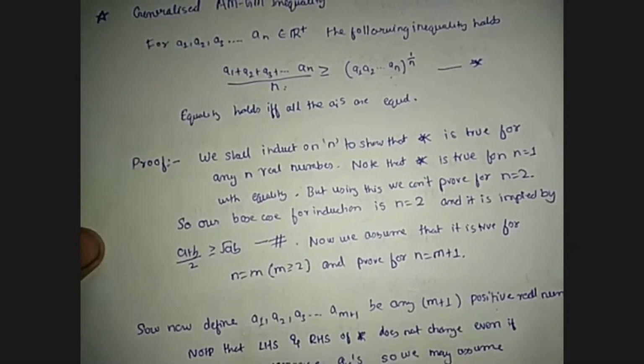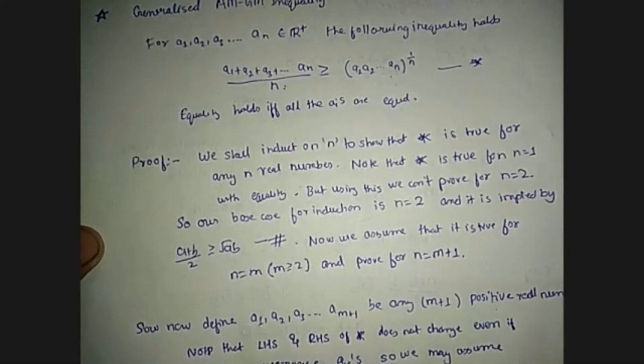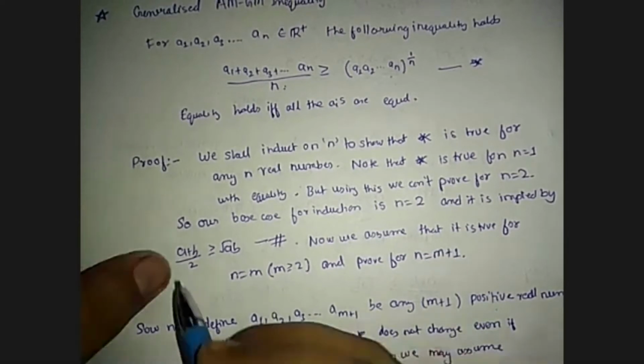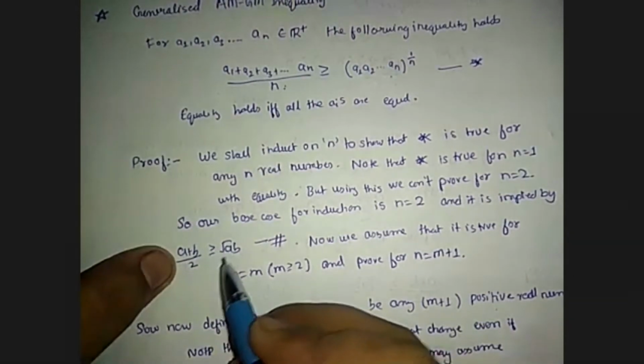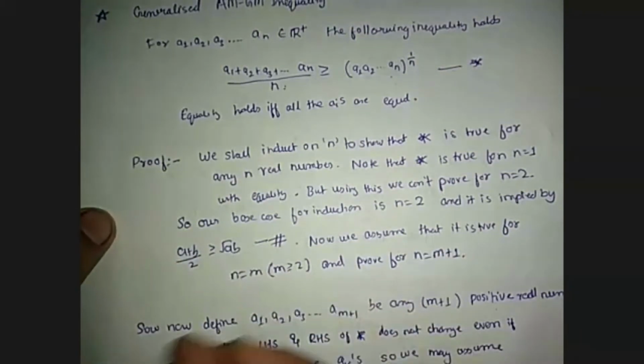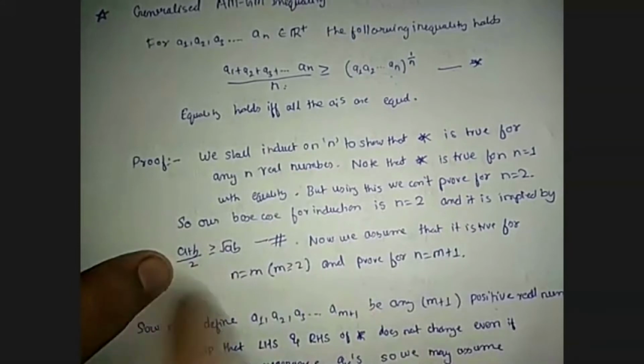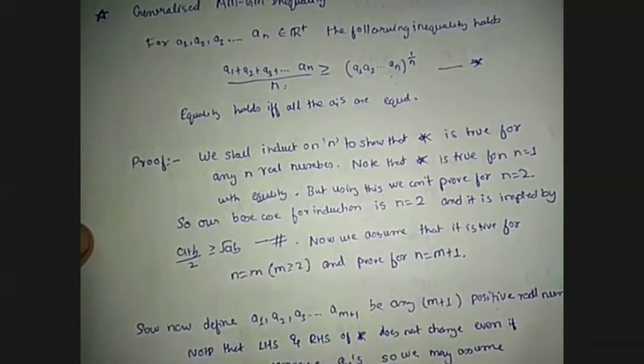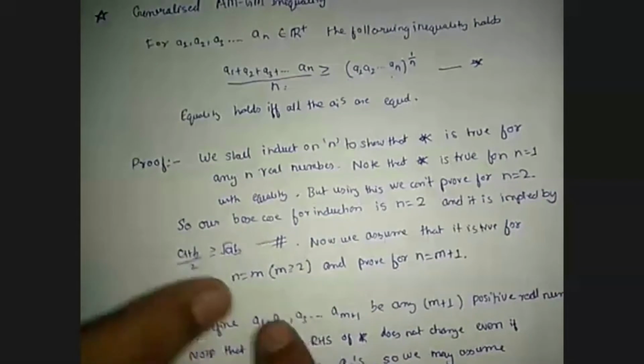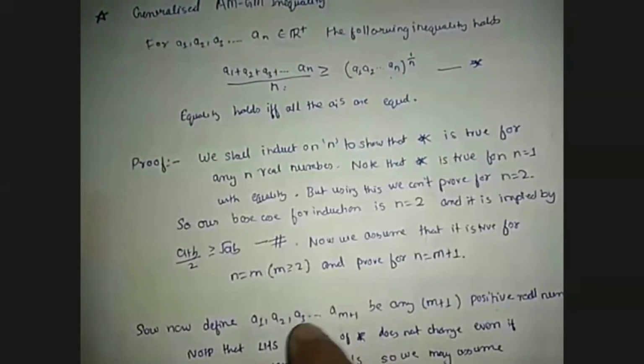So our base case for induction is n equals 2, and it is implied by (a + b)/2 is greater than or equal to root ab, and I have already proved this inequality in a previous lecture. Now we assume that it is true for n equals m, with m greater than or equal to 2, and prove it for n equals m plus 1.